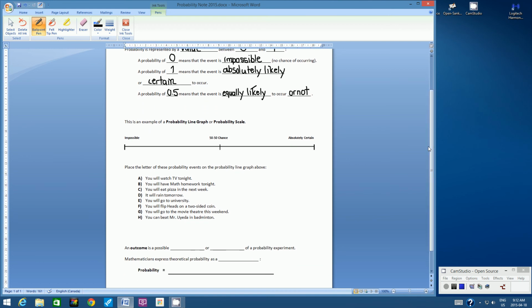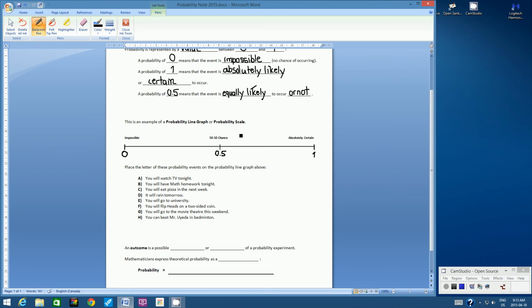This is an example of a probability line graph, or most commonly known as the probability scale. So we basically have a number line, or like an integer line, if you will. On the left-hand side, we have impossible. So we know that impossible means it's reflected by a number 0. And then on the right-hand side, we have absolutely certain or absolutely likely. So that is represented by a number 1. And a 50-50 chance, halfway in between, is represented by the number 0.5.